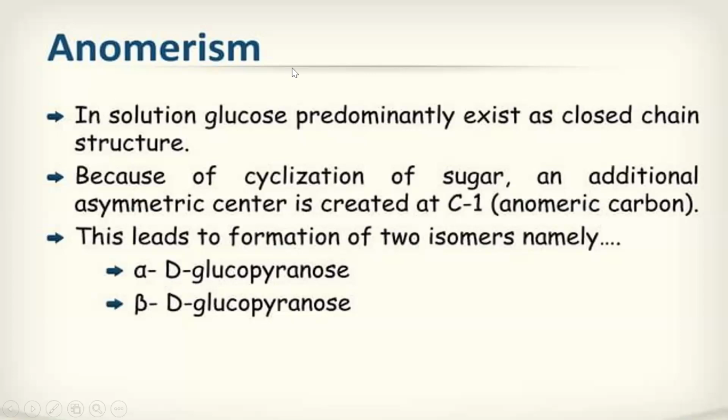So whenever we dissolve glucose in water, in some solution, what will happen? This glucose will exist as a closed chain structure. Then later on, because of cyclization of the sugar, an additional asymmetric center is created at the first carbon atom. That is the anomeric carbon. So this leads to the formation of two isomers, namely alpha D glucopyranose and beta D glucopyranose.